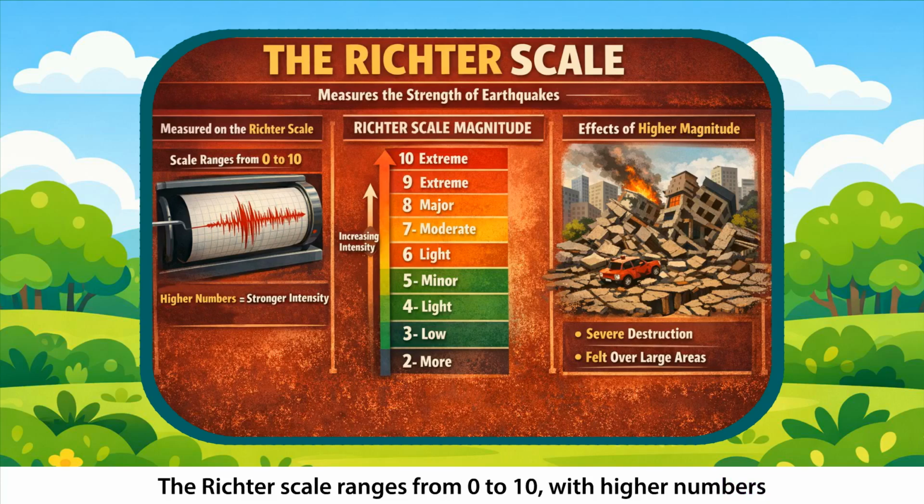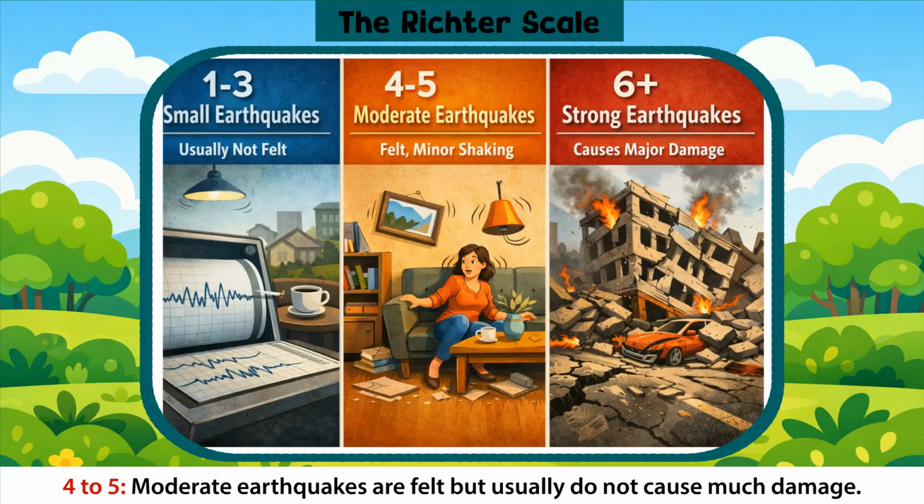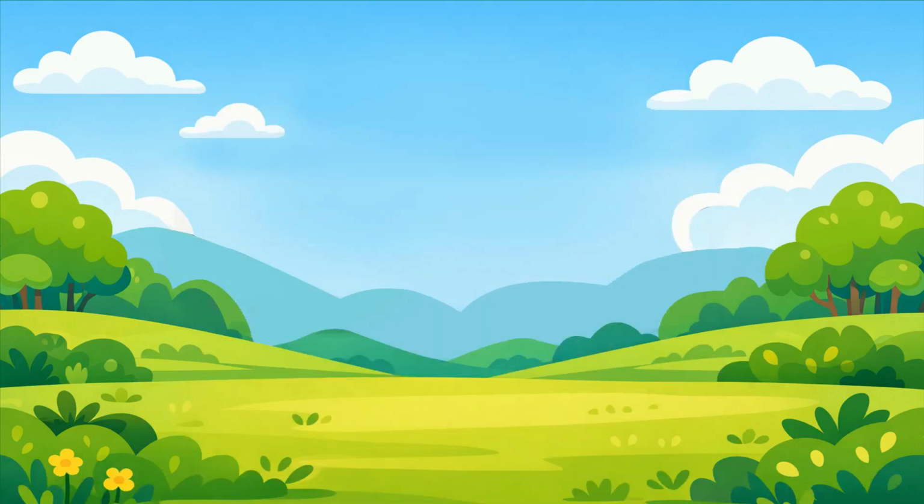The Richter scale ranges from 0 to 10, with higher numbers indicating stronger intensity of the earthquakes. Earthquakes with higher Richter scale values typically cause more damage and are felt over larger areas. 1 to 3, very small earthquakes that are usually not felt. 4 to 5, moderate earthquakes are felt but usually do not cause much damage. 6 and above, strong earthquakes that can cause a lot of damage.